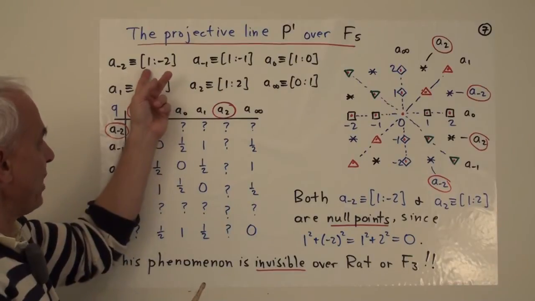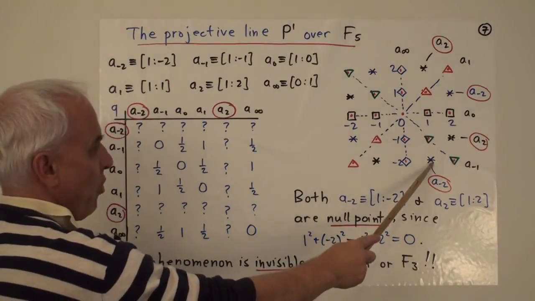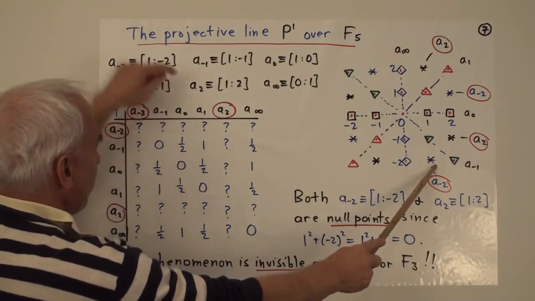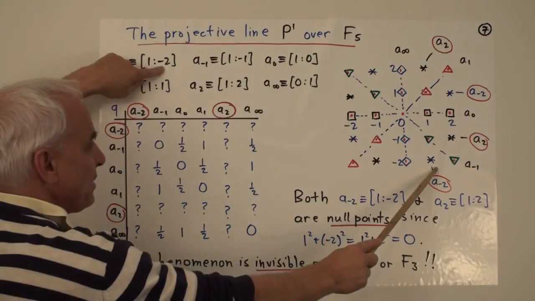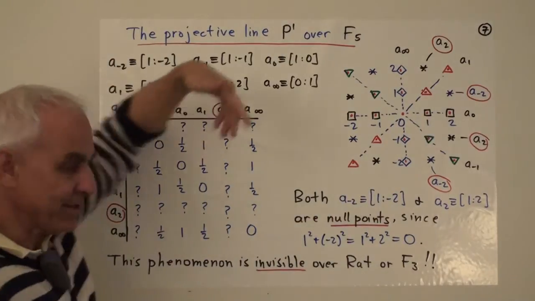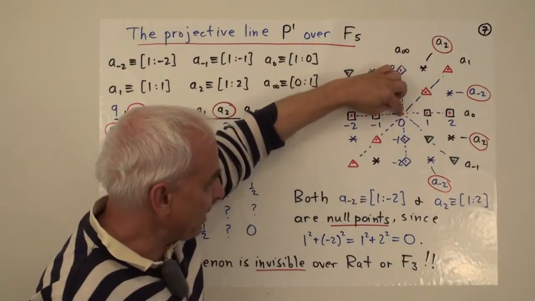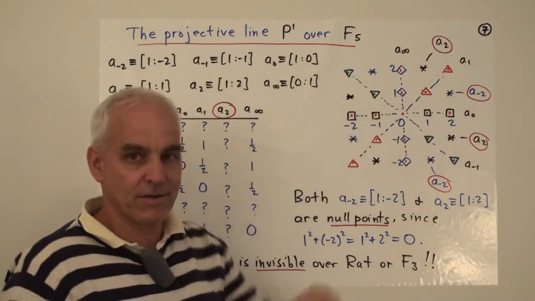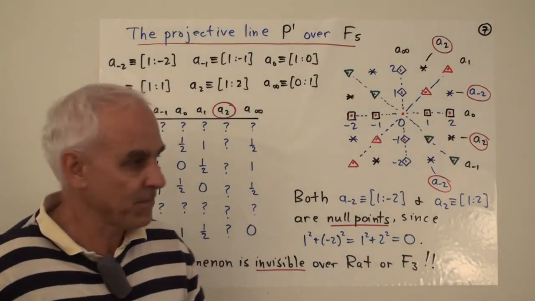It really is just proportion. So if we look at A sub minus 2, which is 1 to minus 2, that's that point there. If we multiply this by 2, we get 2 to minus 4, which is the same as 2 to 1, which is this point here. So although it doesn't look like it geometrically, this point in the affine 2 plane is really twice this point in the field F5.